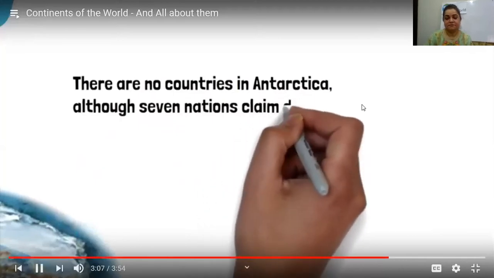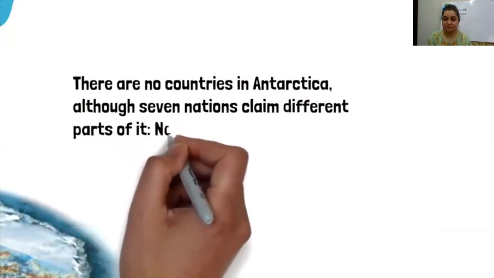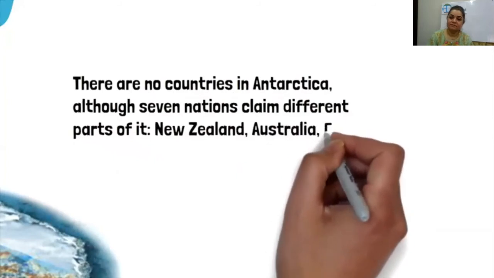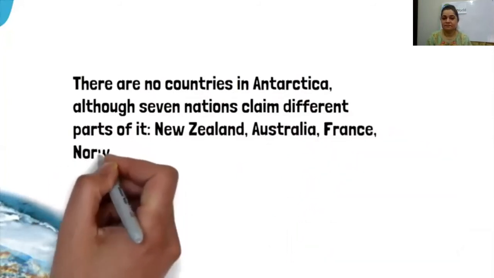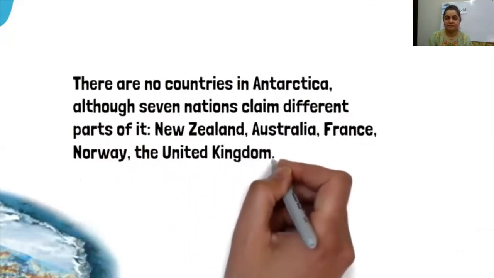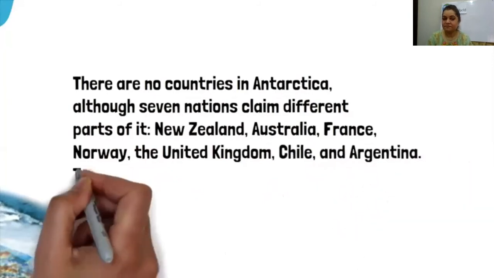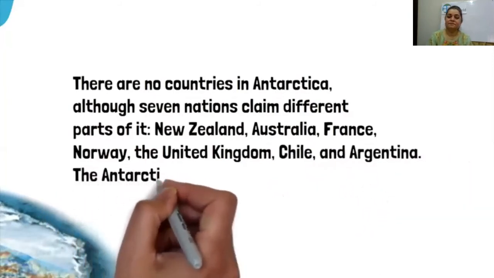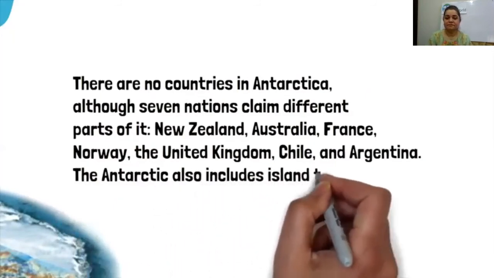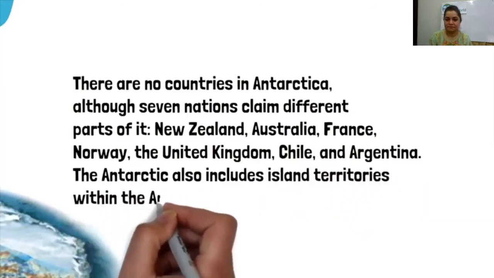But still, a few nations claim different parts of it, such as New Zealand, Australia, France, Norway, the United Kingdom, Chile, and Argentina, while none of these states have anything physical present there till today.